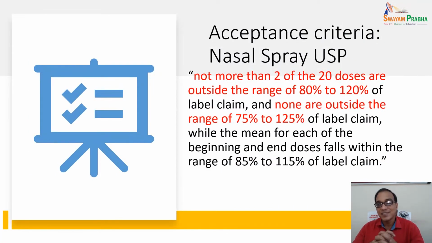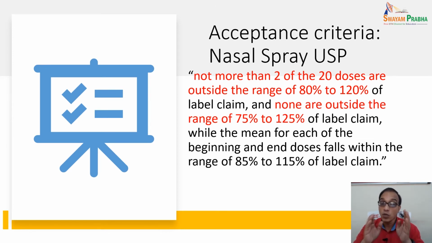Now, what is the acceptance criteria for the nasal spray by the USP? Not more than 2 of the 20 doses in this delivered dose uniformity test are outside the range of 80 to 120% of label claim, and none are outside the range of 75 to 125% of label claim, while the mean of each of the beginning and end doses falls within the range of 85 to 115% of label claim.